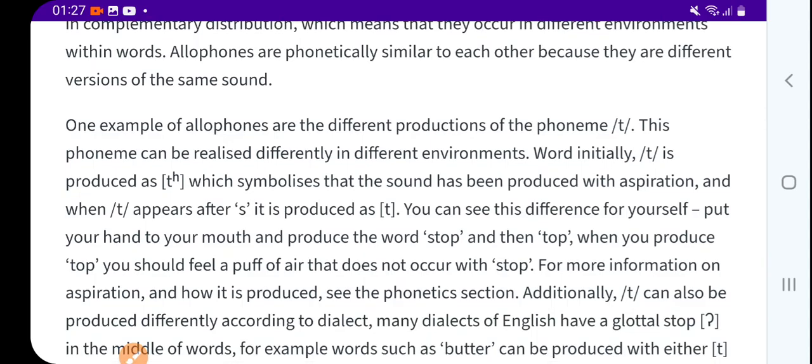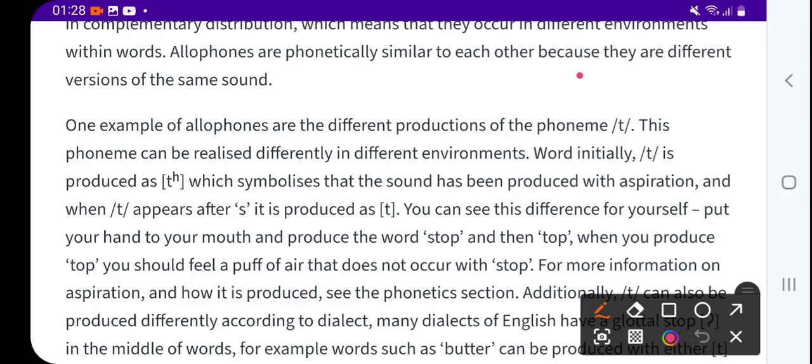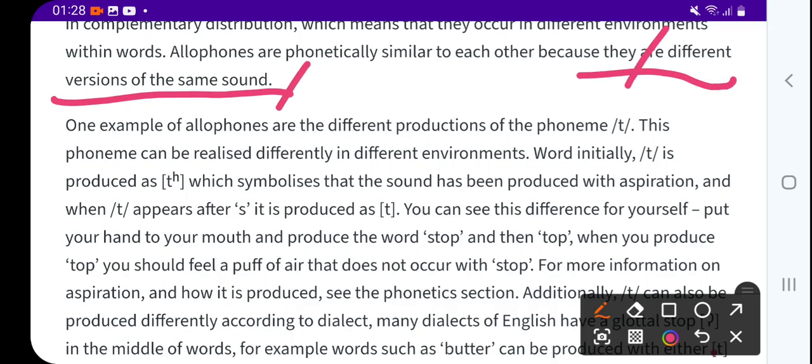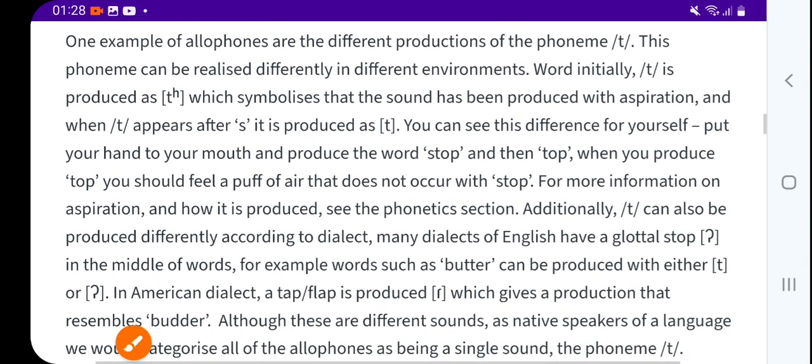Allophones are phonetically similar to each other because they are different versions of the same sound. So this is actually the crux of allophones: different versions of the same sound.